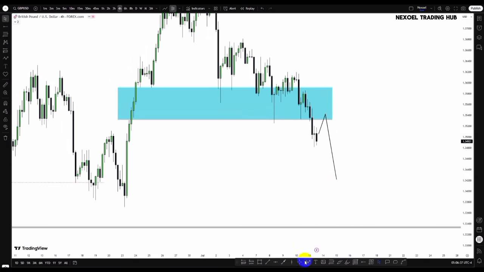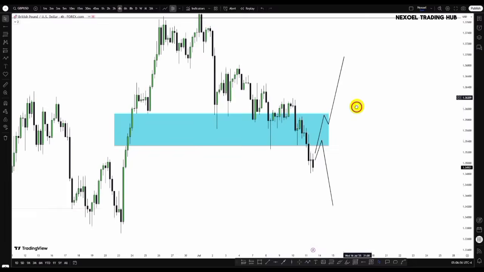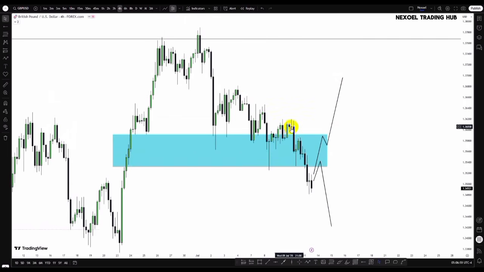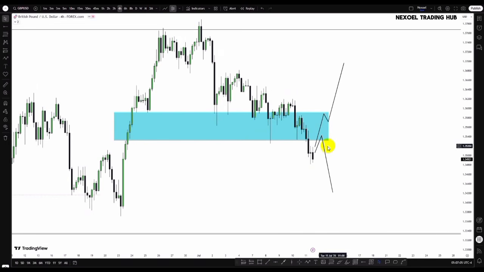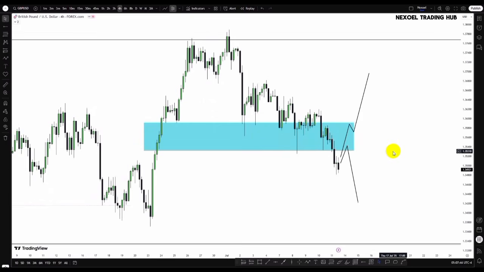Except otherwise, and then price just gives us strong bullish movements, violating this up close candle before the bearish movement, and closes below the daily bullish fair value gap, then we could start seeing the possibility of higher prices to the upside to seek this trend line liquidity resting here into this fair value gap. But we are going to be looking at the bearish continuation, except proven otherwise. So this is what I have to show us in GBPUSD, guys.